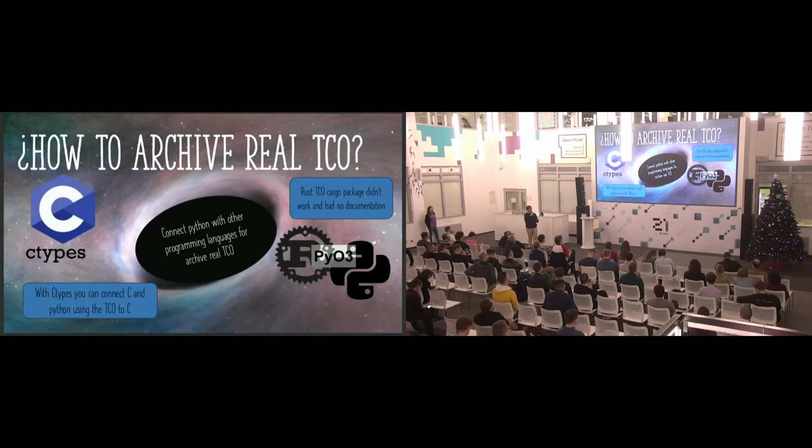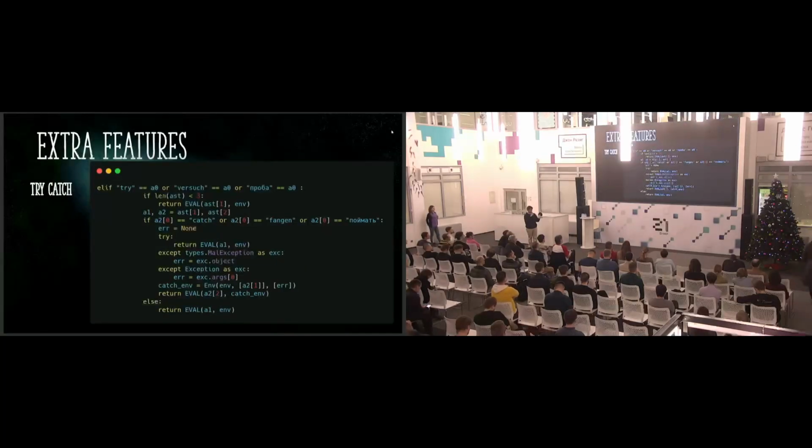We have PyO3 to connect with Rust. I tried this with Rust, optimizing this programming language, but it was not a good solution because the Rust community tried to make a TCO to use in the language, but they decided, no, we're going to make a cargo package for that. And when I was doing this, the cargo package was not well documented, and I couldn't use it. I achieved that with ctypes. This is a binding between C and Python, and it helped me to create the TCO in C with Python.